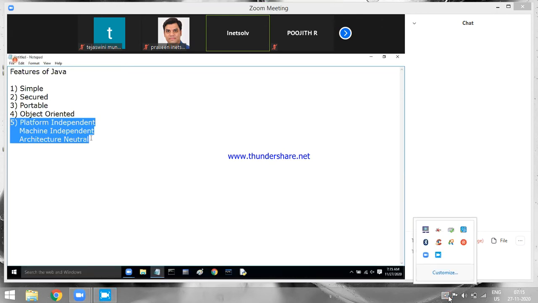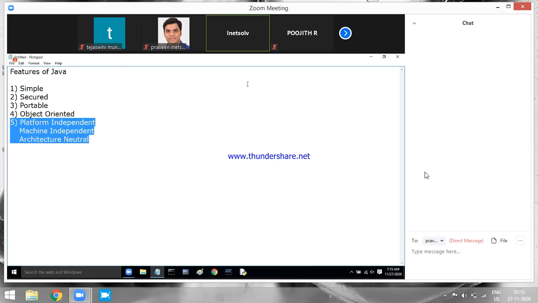C is machine dependent. What do you mean by machine dependent? In which machine you develop the program, there only you'll be able to execute the code. In other machines, you'll not be able to execute the code. Am I clear here? Now let's understand why C language is machine dependent and why Java is machine independent.